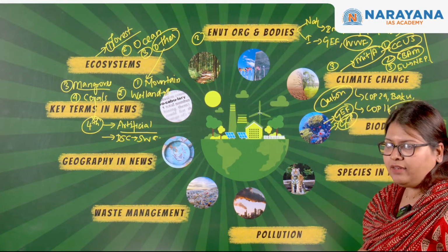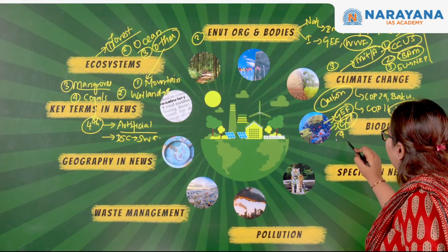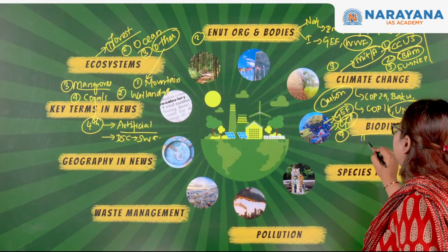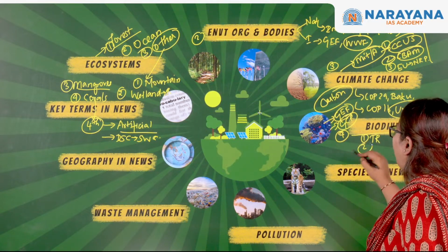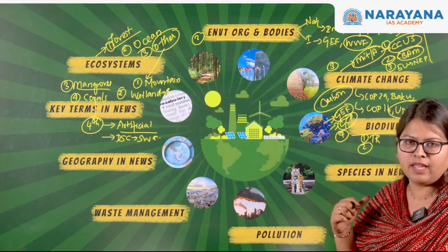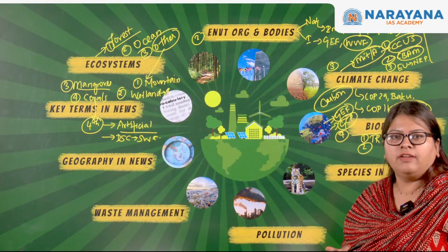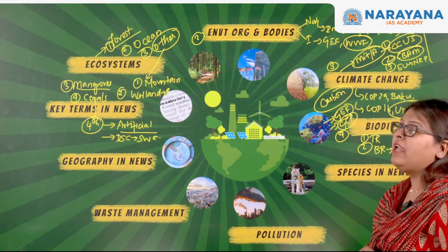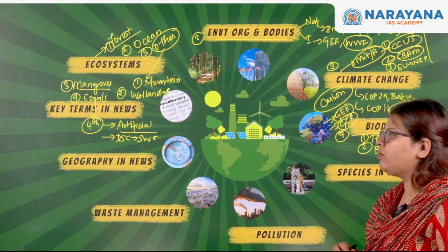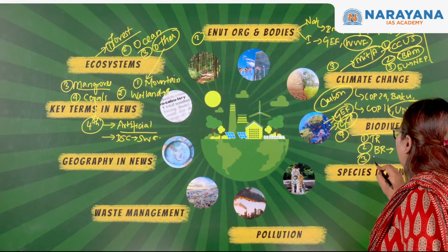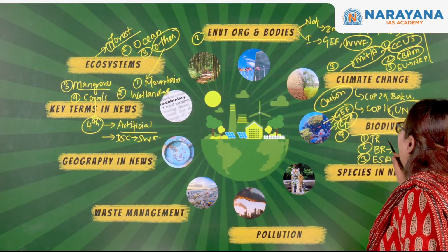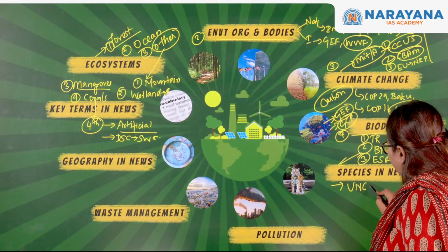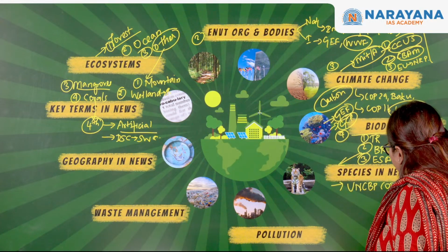Okay, and then we switched over to the fourth most important topic, that is biodiversity. So under biodiversity, we discussed the concept of tiger reserves and how important the conservation of these big cats is in India. What are the different tiger reserves present across the country? Then the concept of biosphere reserves, which are internationally designated by UNESCO. And finally, we discussed the eco-sensitive areas.